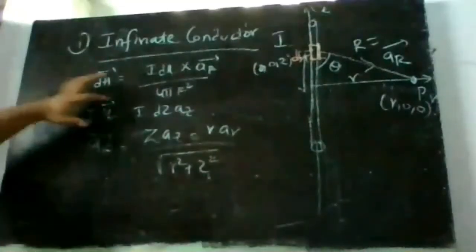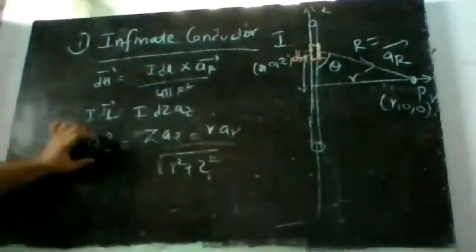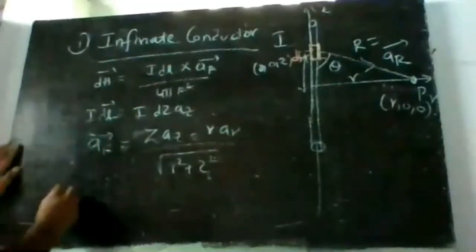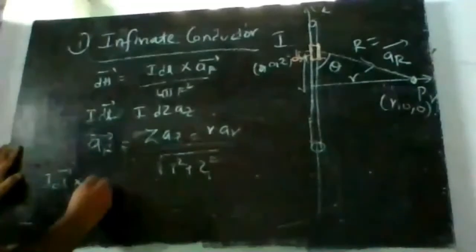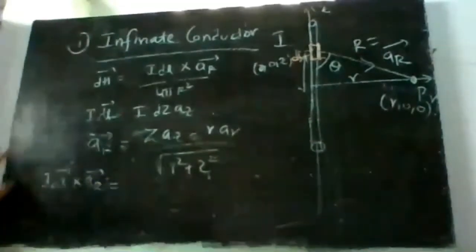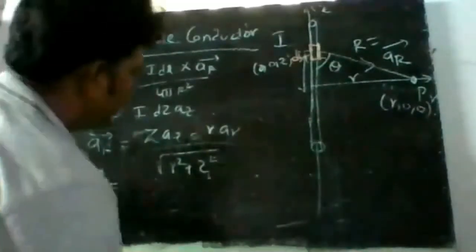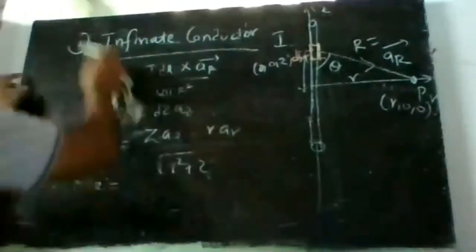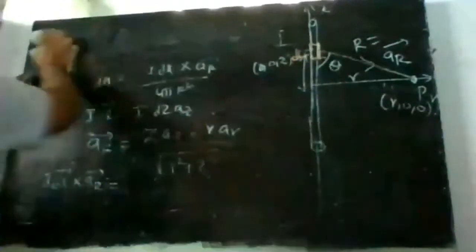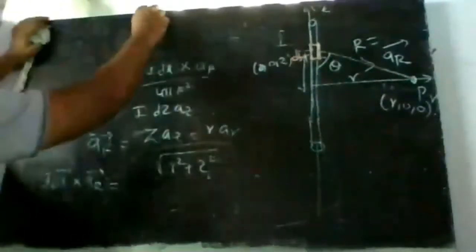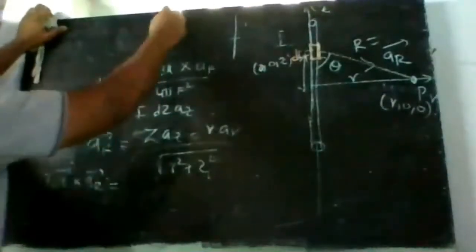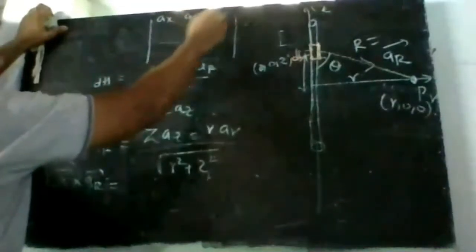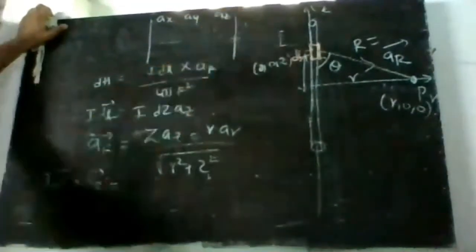Now this is right, I got IDL bar and I got AR bar. Let us take the cross product of these two. IDL bar cross AR bar is equal to, right? So again, for the cross product, we need to take a determinant, right? So AX, AY, AZ.